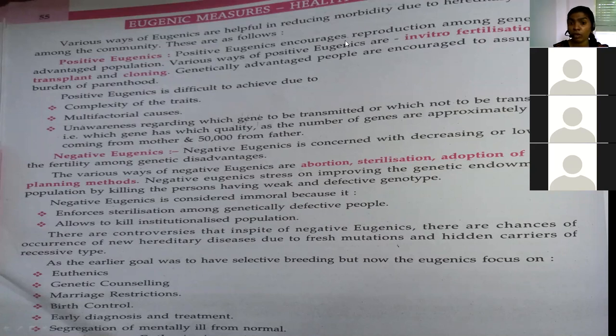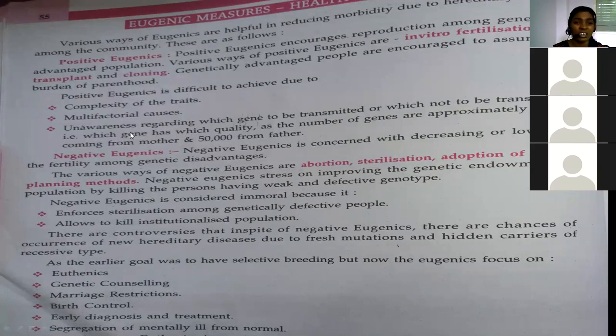So various ways of positive eugenics are there, like in vitro fertilization, egg transplantation, cloning. All these are fertilization methods, okay? So genetically advanced people are encouraged to assume the burden of parenthood. So for those who are genetically healthy, they will promote the reproduction methods also. Positive eugenics is difficult to achieve due to the complexity of traits, multifactorial causes, and unawareness regarding which gene to be transmitted or which not to be transmitted.